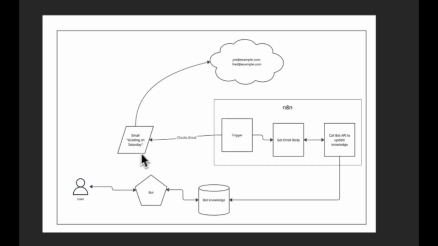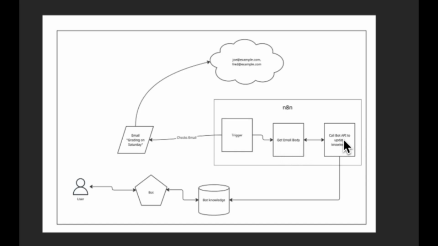So imagine here, this is our email that we're sending out to our club at large, and that's going off to our members, Zoe and Fred. We're then going to set up this n8n automation, which is going to periodically check our email to see if there's a suitable email that's either gone out or been received, however you want to do that. So that's the trigger. We're then going to get the information on that email, including its text-based body.